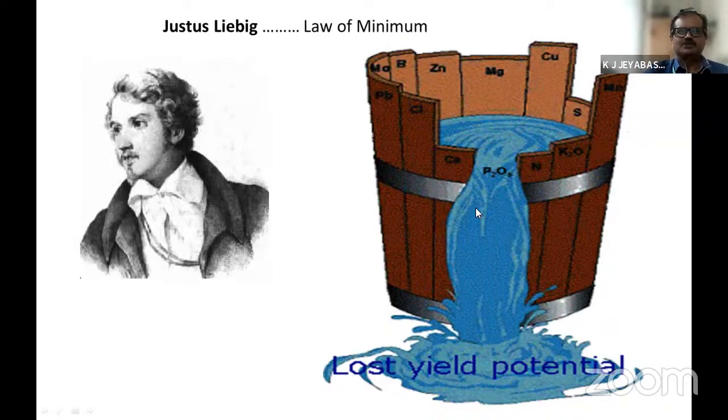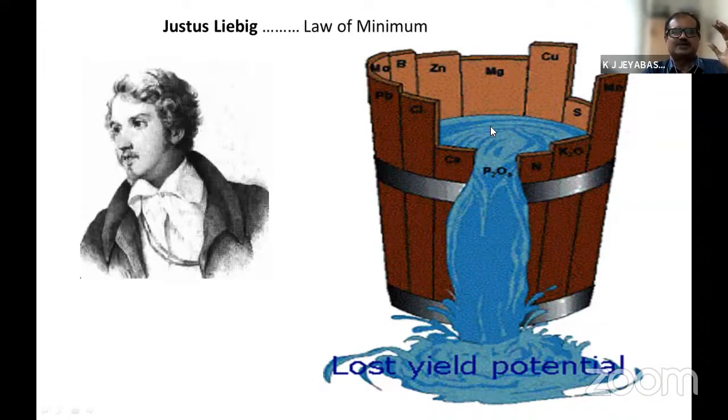What happens if a farmer fails to identify the limiting element? He can increase the height of this strip up to this. The next level is the calcium and nitrogen. This is the limiting element. By iterating this process, we can adjust all the levels properly so that we can retain the highest amount of water in this tub by adjusting all the nutrients. That is the fertilizer management.